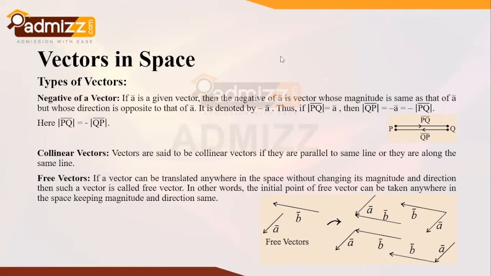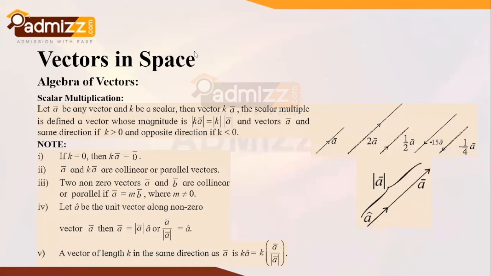Extending the discussion further, let us look at the algebra of vectors, beginning with scalar multiplication. If I multiply any number with a vector, that comes under scalar multiplication. Let a bar be any vector and k be any scalar.